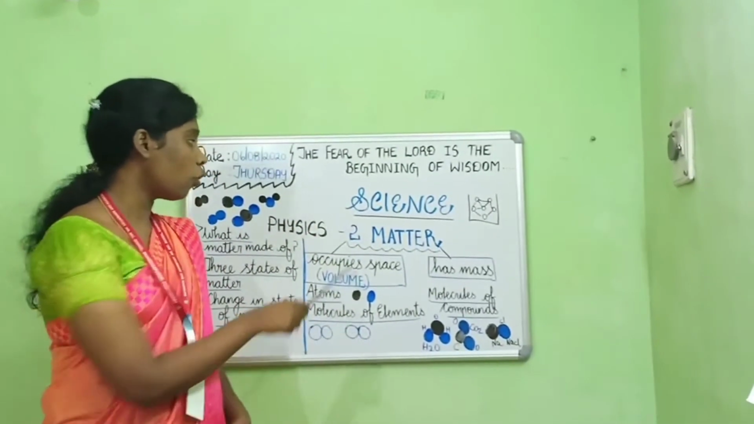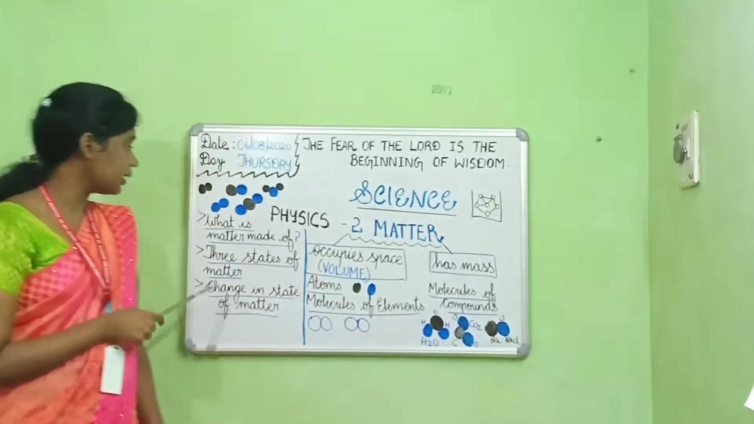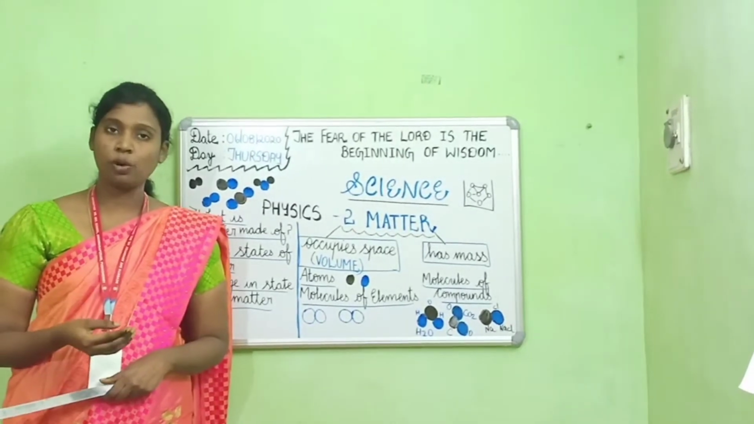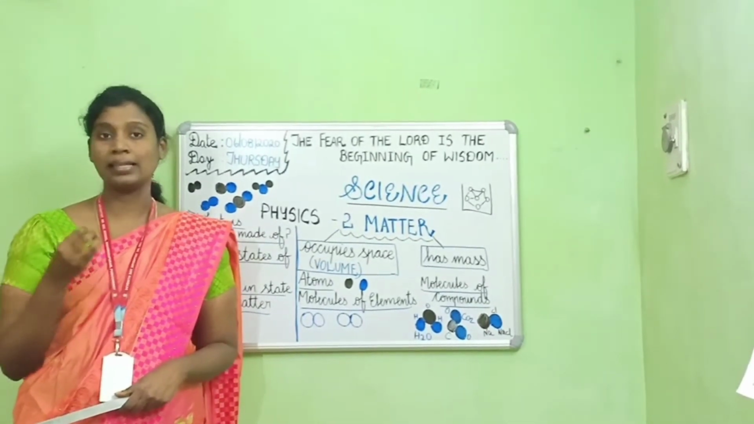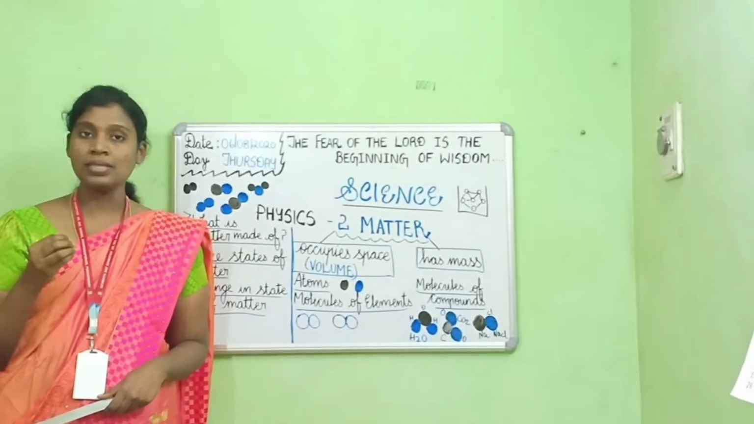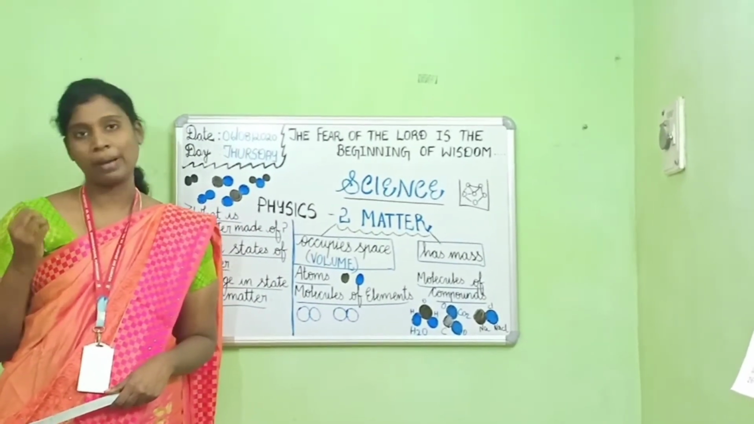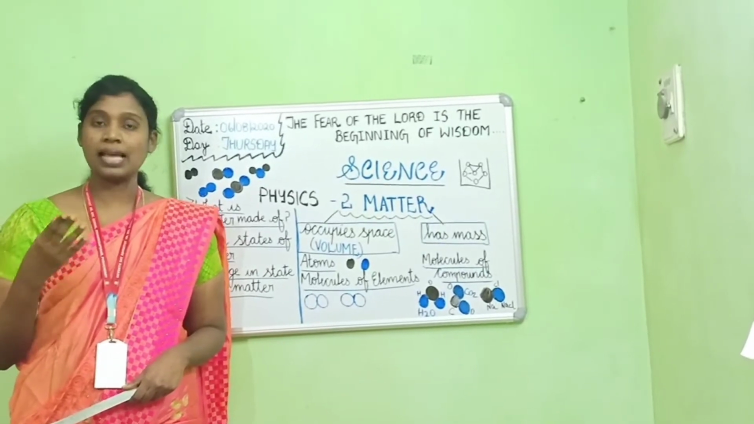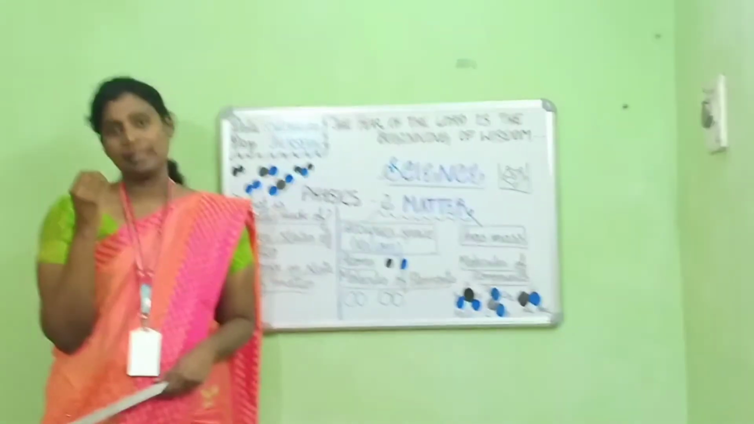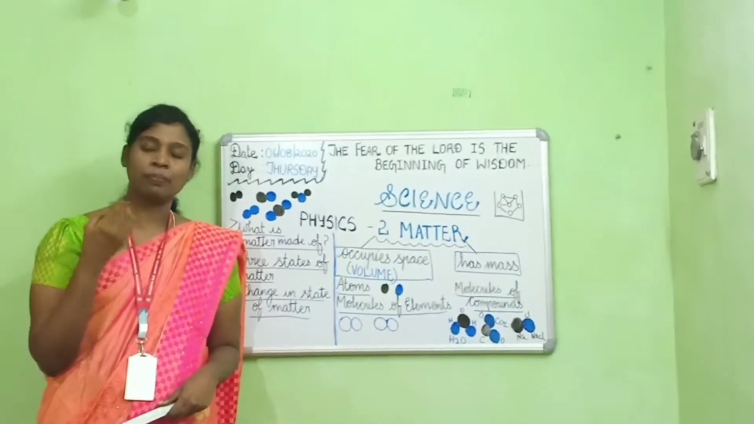So we have seen what matter is. Next let's see what matter is made up of. Matter is made up of very tiny particles, and these particles are called atoms. Atoms are indivisible particles, and there are millions and trillions of atoms in just a small speck of dust, and you cannot see these atoms.